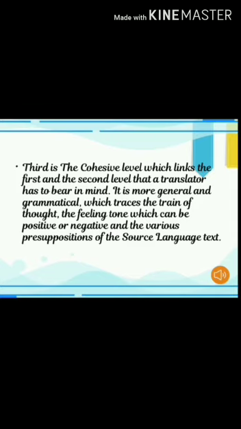Cursor level means we have to join 2 things. That is, the first level and second level will merge, so that a translator can give a much better meaning and translation to the source text, because he has to be very fluent.